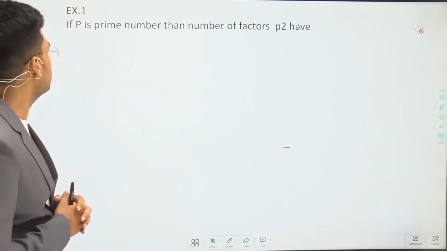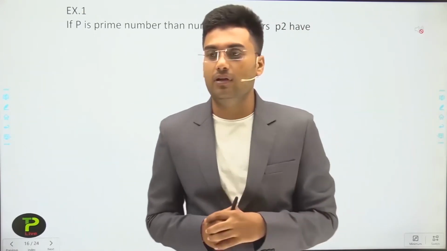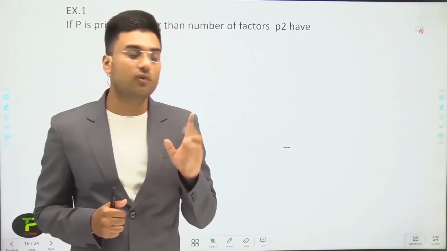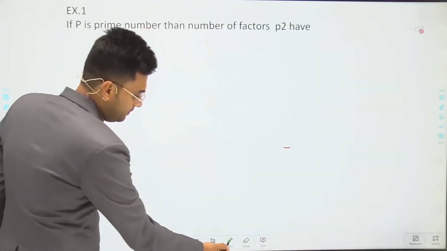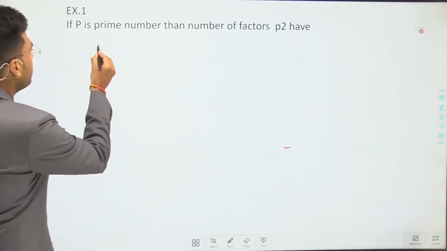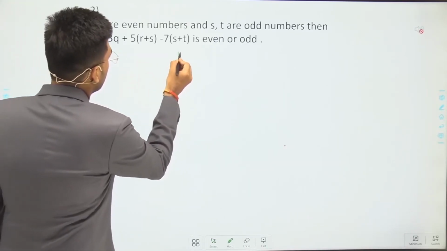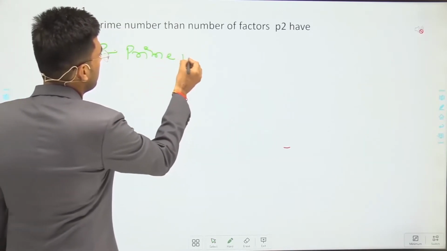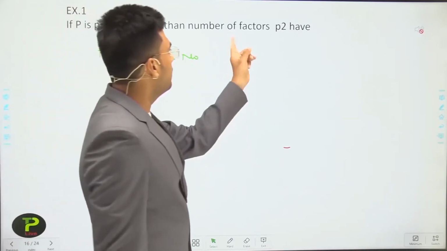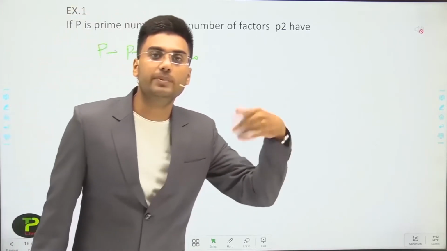The first question is: if p is a prime number, then how many factors does p square have? You will have the information that p is a prime number. P is a prime number, and you have to find the number of factors p square has.